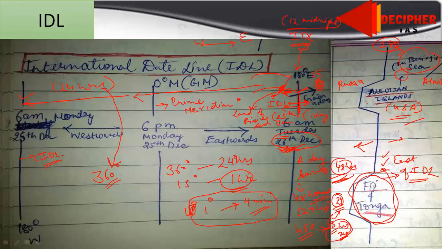Now again on the ideal we see it is 6 a.m. on Tuesday, also 6 a.m. on Monday. Okay, Monday is for, tell me, Monday is for USA, Tuesday is for Japan. So we find a change in the date, but not in the time on the ideal. On the ideal I am talking about. On the ideal we find change in date, not in time. So moving forward, I have told you almost all of the important points about the ideal.